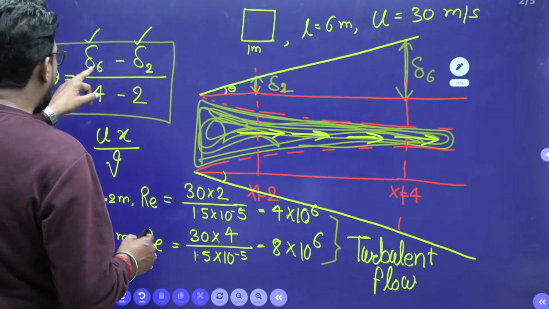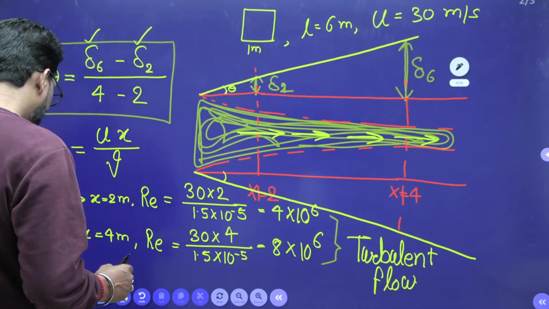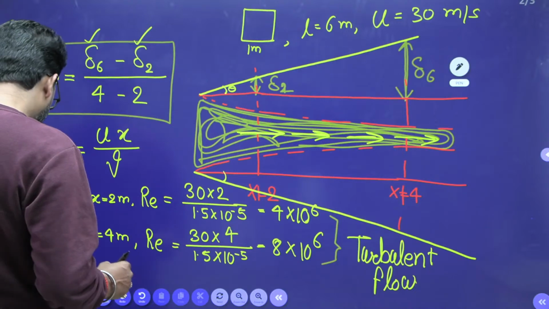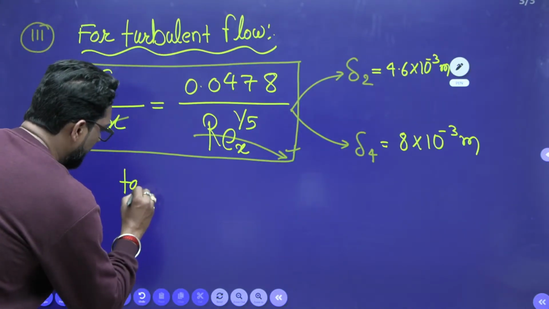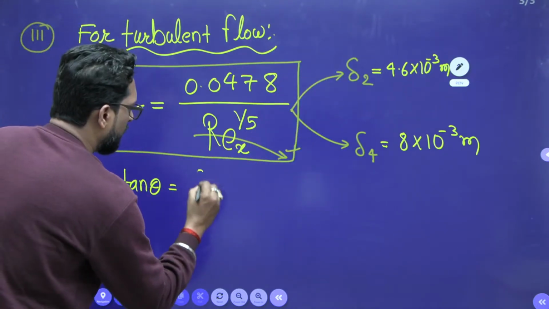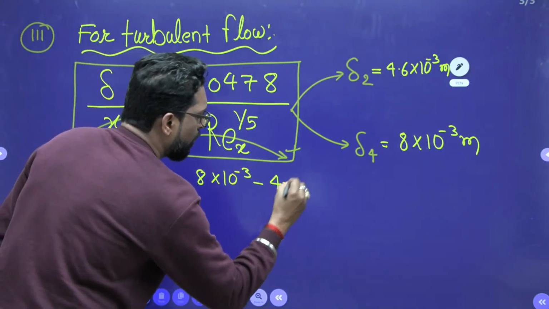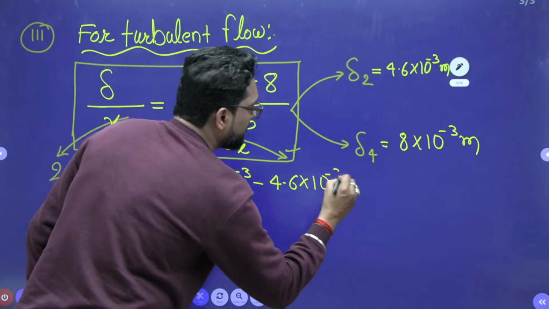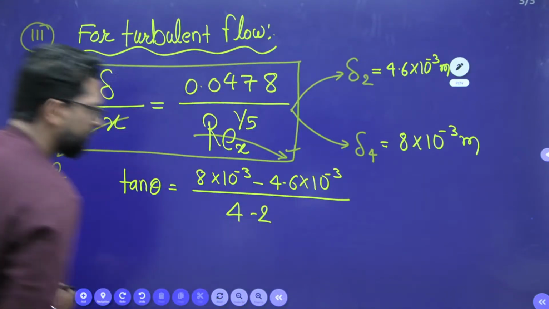So tan theta is equal to delta at 4 minus delta at 2 divided by 4 minus 2, that is 8 cross 10 to the power minus 3 minus 4.6 cross 10 to the power minus 3 divided by 4 minus 2.